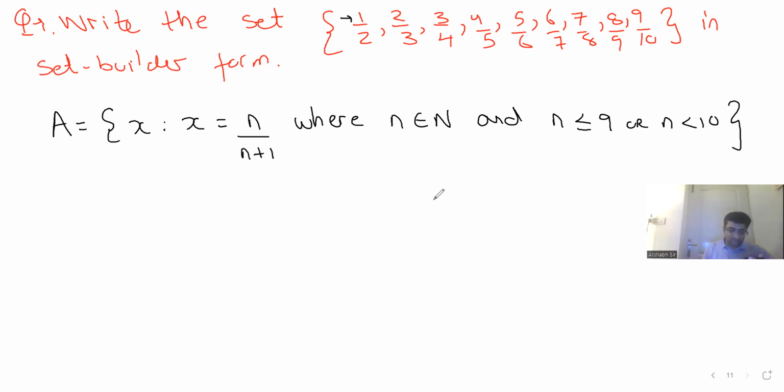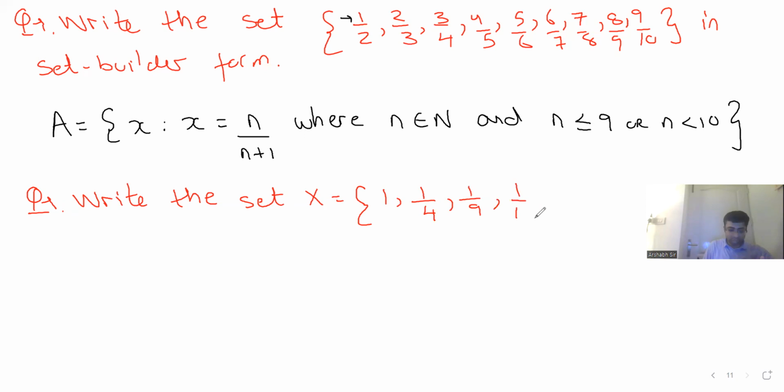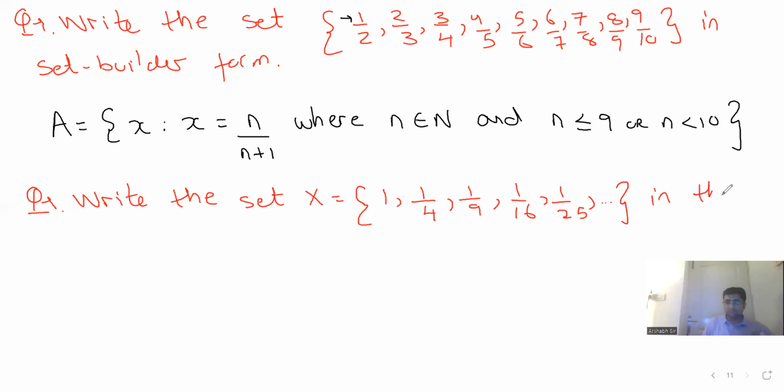All right, guys. Please make a note. In the meanwhile, I'll write down the next question. Try this, guys.